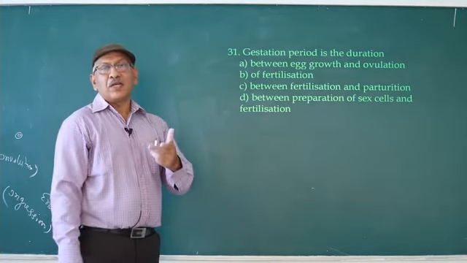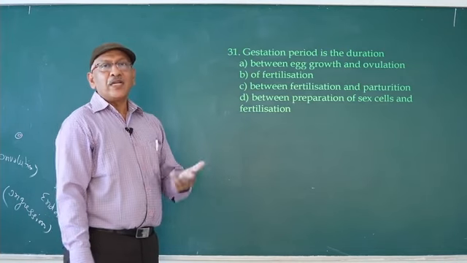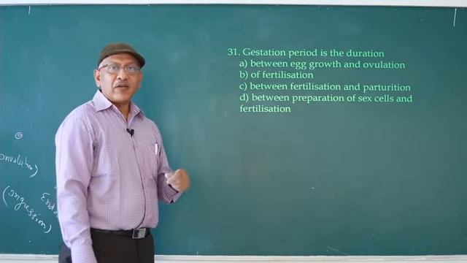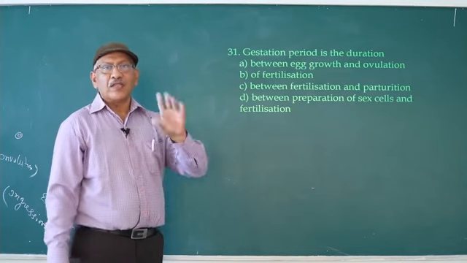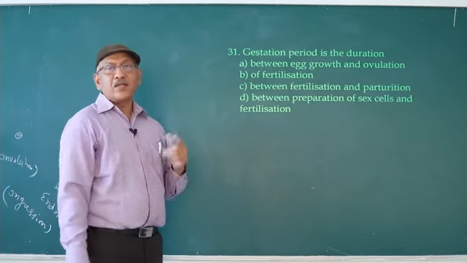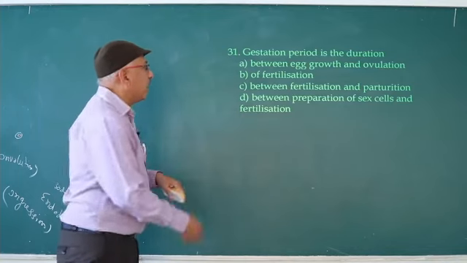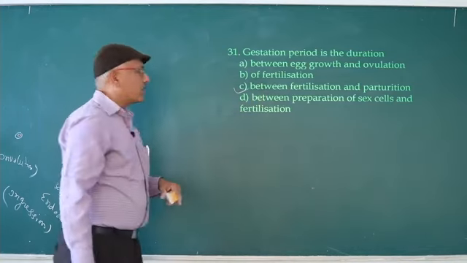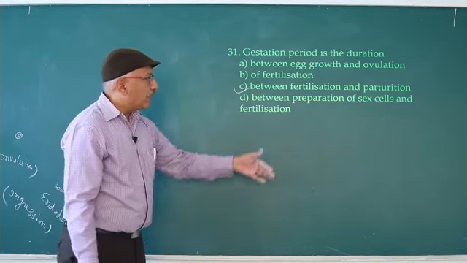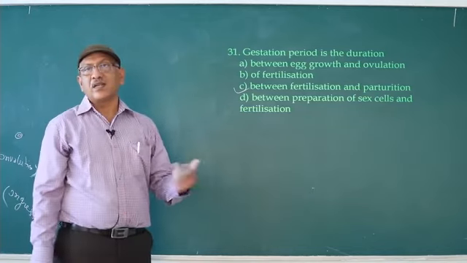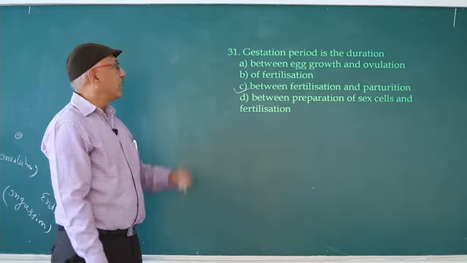The time interval of intrauterine development, the time required for the development of the young one within the uterus, is known as gestation period. So between fertilization and parturition, correct. Fourth one, between preparation of sex cells and fertilization, wrong. Answer is 3.